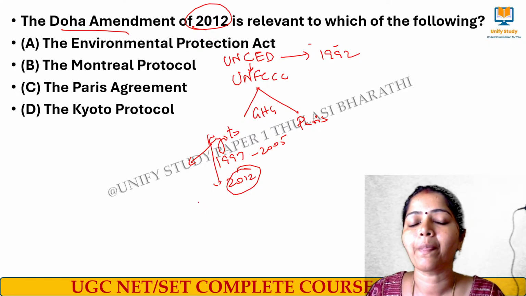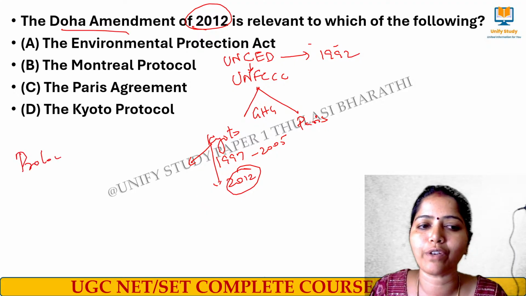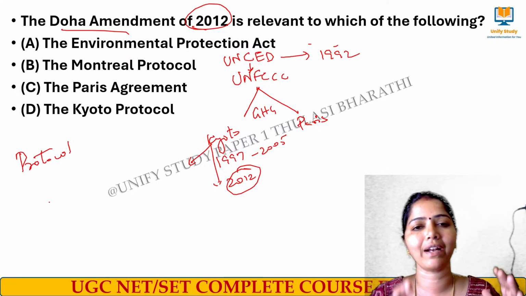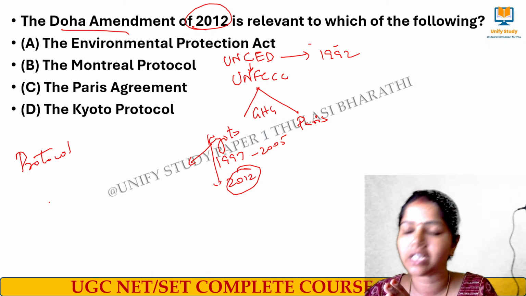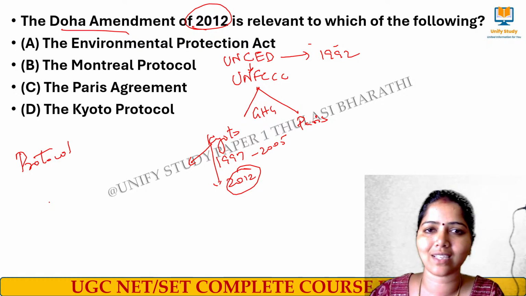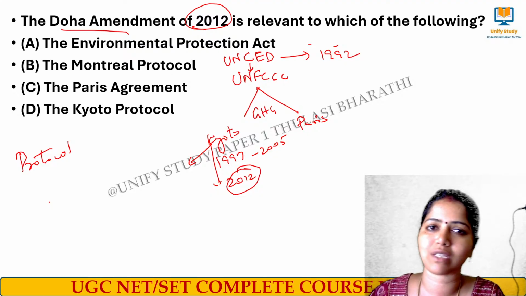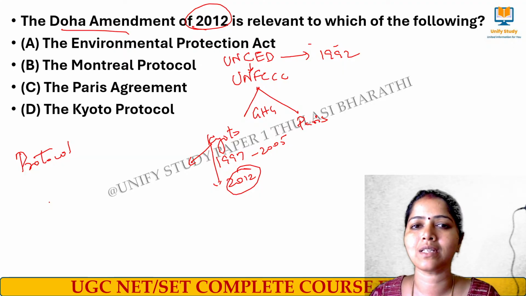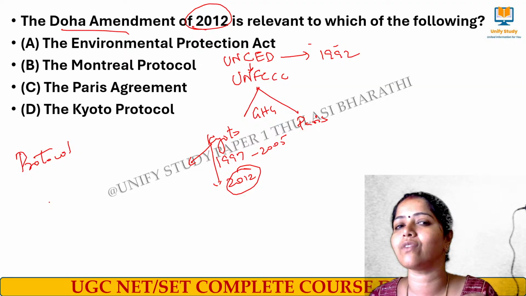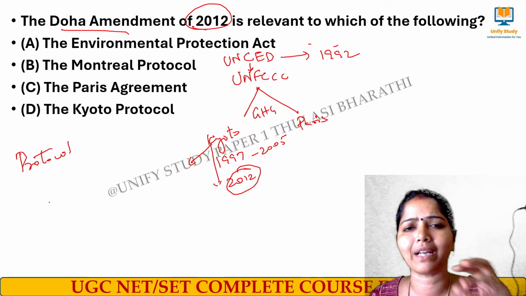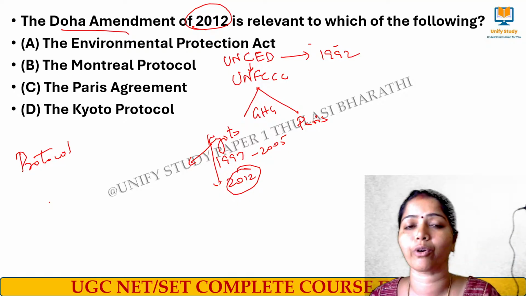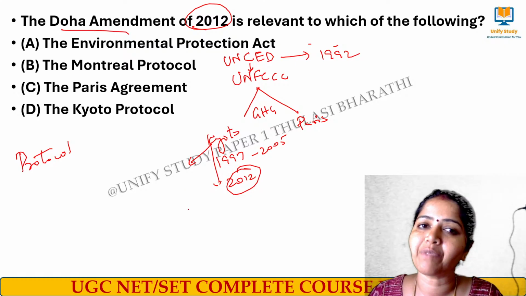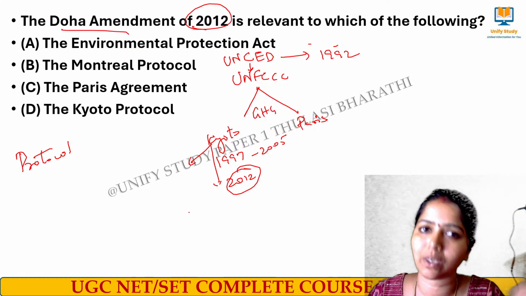What is an amendment? Protocol and amendment are two different terms. Kyoto Protocol and Doha Amendment. The Kyoto Protocol means rules were made on what has to be done in terms of greenhouse gas emission, targets were set, and controls were made for some gases. Those are the rules set by the UN. Whereas an amendment means the protocol can be modified in a certain way. Some addition, deletion or modification can be done on that protocol, and that we call an amendment. So the Doha Amendment was passed on the Kyoto Protocol.